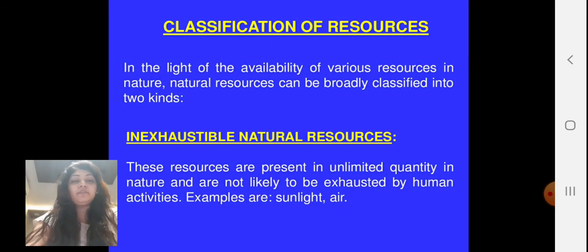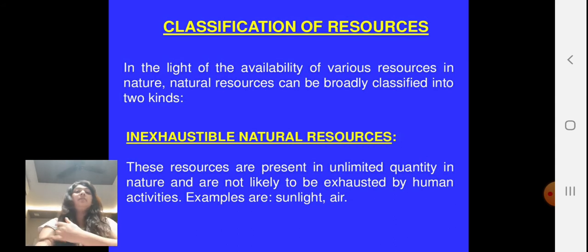In the light of the availability of various resources in nature, natural resources can be broadly classified into two major types. One is inexhaustible resources. These resources are present in unlimited quantity in nature and are not likely to be exhausted by human activity, for example sunlight and air.